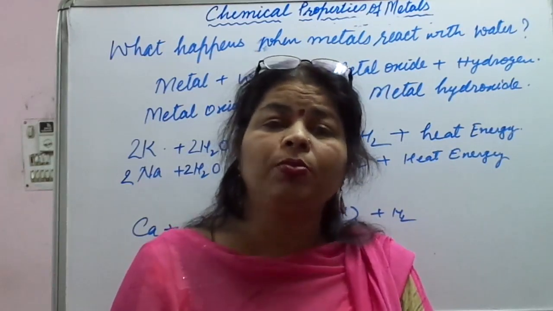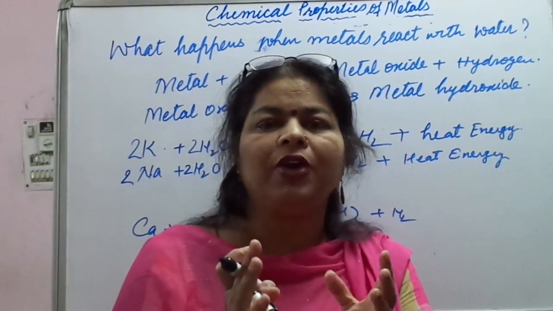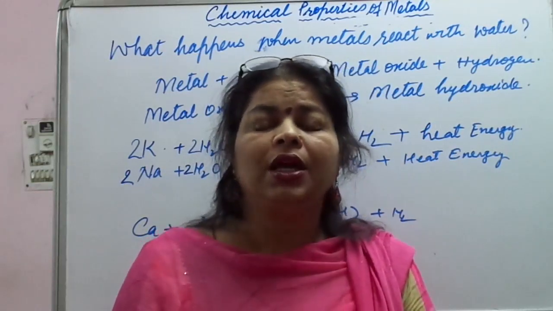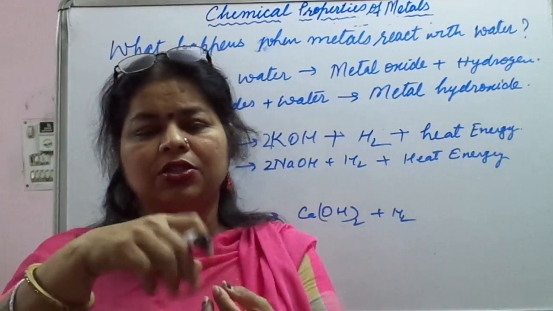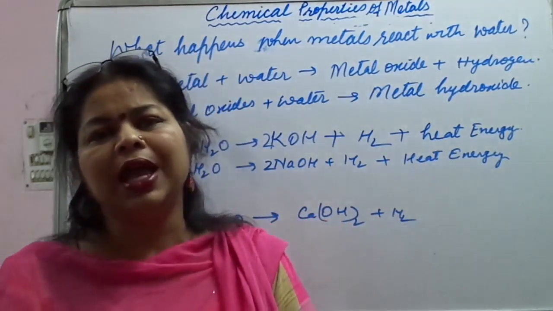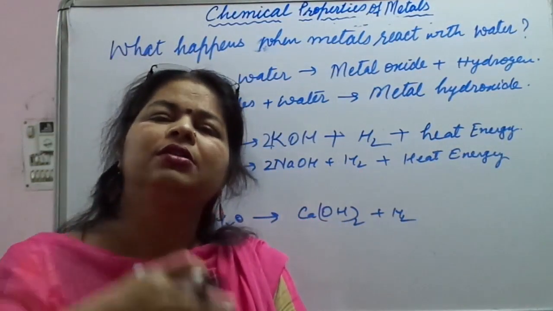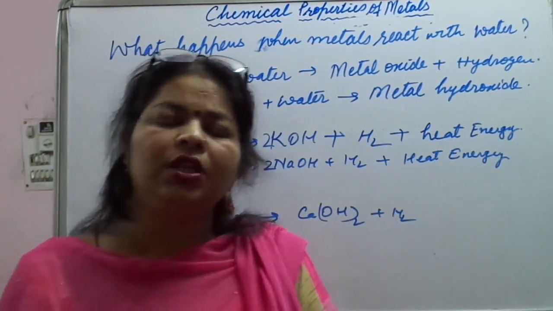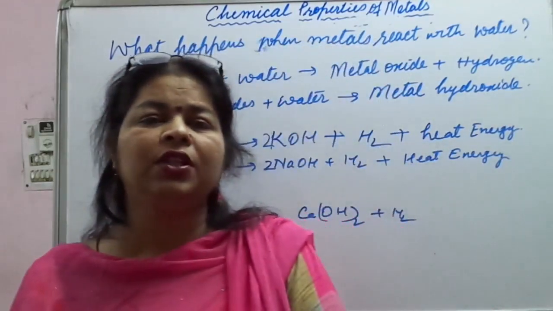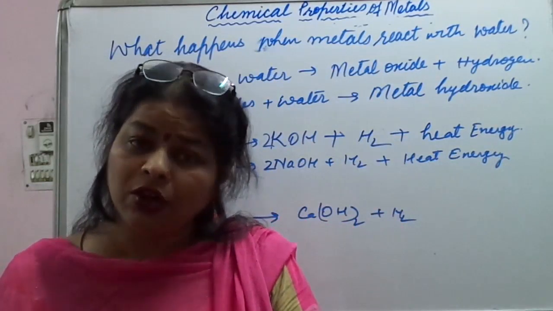Why is it so? Because calcium starts floating because of the bubbles of hydrogen. Hydrogen gas is formed, and it sticks to the surface of the calcium and starts forming bubbles. As a result, it is not able to catch fire, and calcium starts floating on the surface. Okay, so this is how the reaction takes place. Then next comes magnesium. Magnesium does not react with cold water, it reacts with hot water to form magnesium hydroxide.